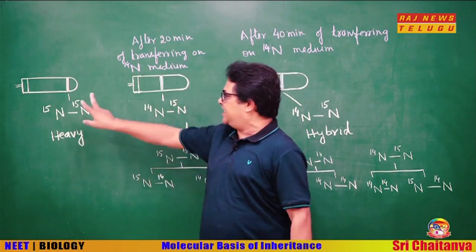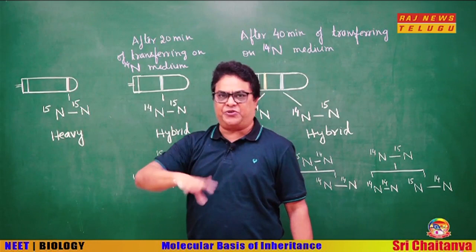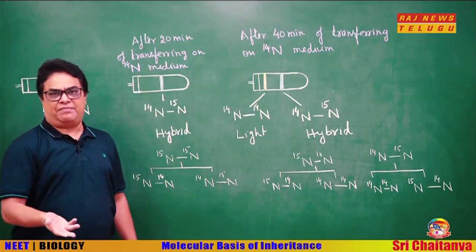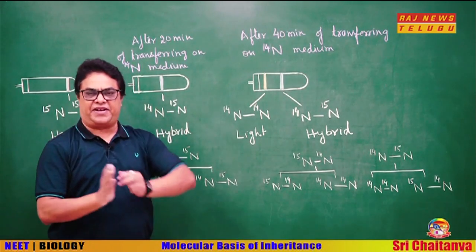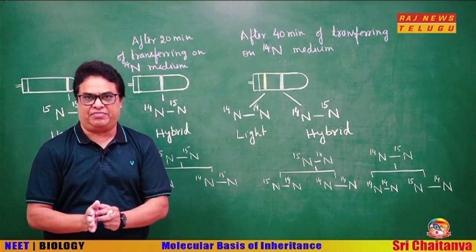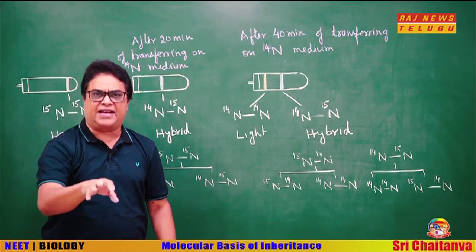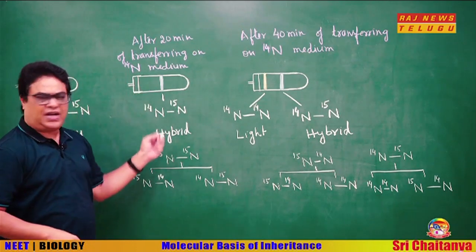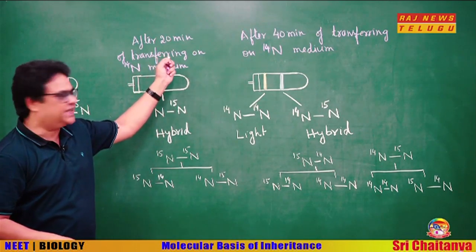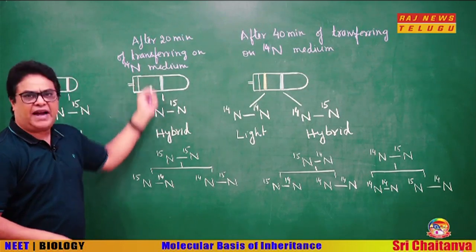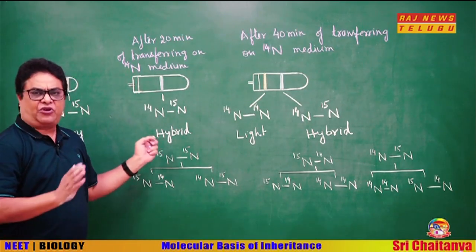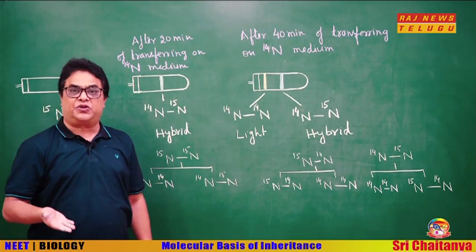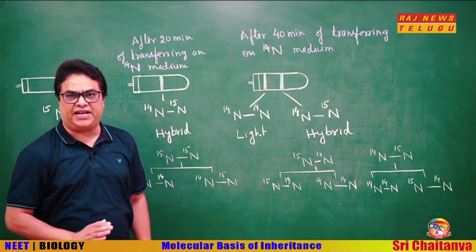So, these E. coli cells having both heavy strands were transferred to N14 medium, and after 20 minutes samples were taken. I said that after 20 minutes one round of replication has been completed, and now from the medium they are getting N14. Okay. When this DNA was centrifuged, after 20 minutes when samples were taken and centrifuged, a hybrid band was formed, means it was not as heavy as N15 N15, but also not as light as N14 N14.